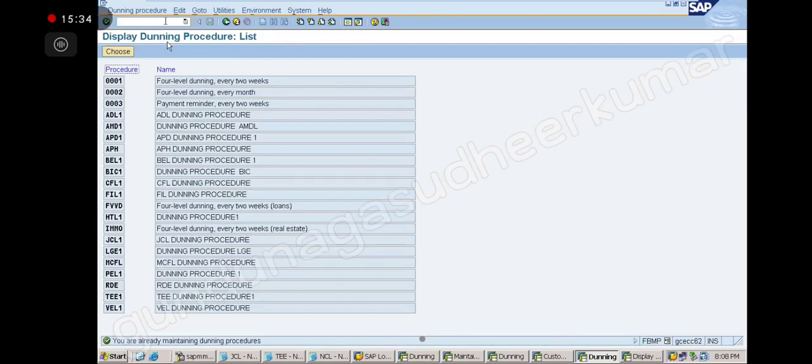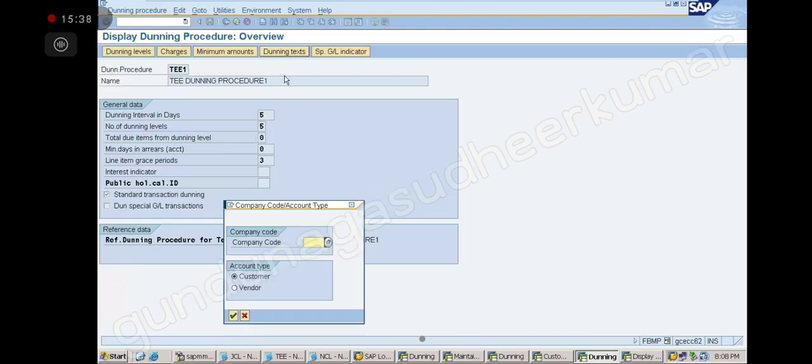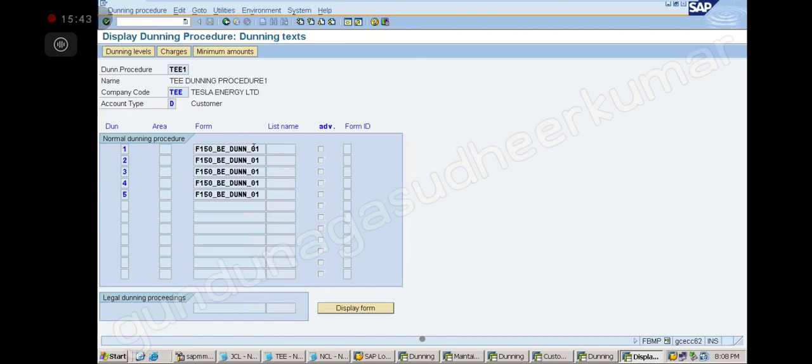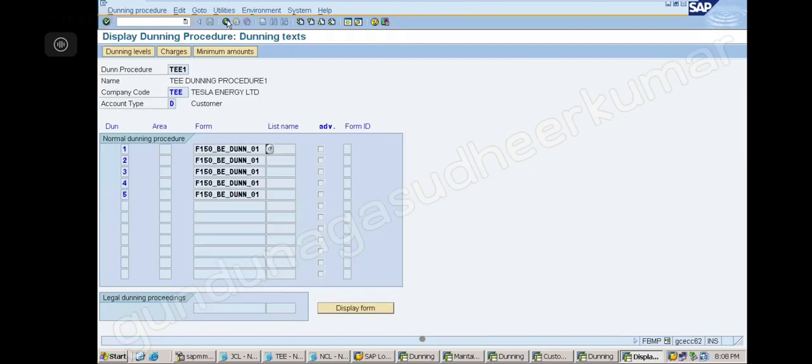We just give the format, and this is automatic. Here, dunning text, company code. Here you see I have given the format. This is the format. So from here I have selected. Whatever format I give here, accordingly it will automatically show that format, sir.